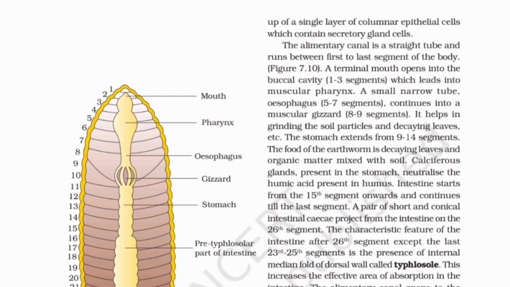The food of the earthworm is decaying leaves and organic matter mixed with soil. Calciferous glands, present in the stomach, neutralize the humic acid present in humus. The intestine starts from the 15th segment onwards and continues till the last segment. A pair of short and conical intestinal caeca project from the intestine on the 26th segment. The characteristic feature of the intestine after the 26th segment, except the last 23 to 25 segments, is the presence of an internal median fold of the dorsal wall called typhlosole. This increases the effective area of absorption in the intestine.